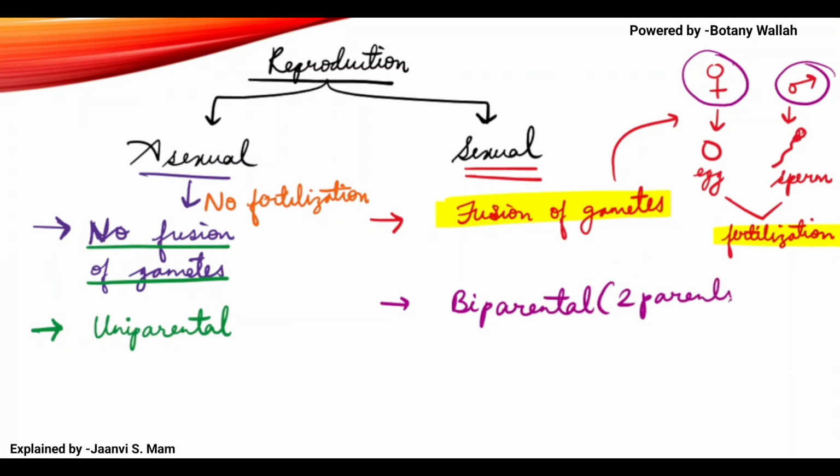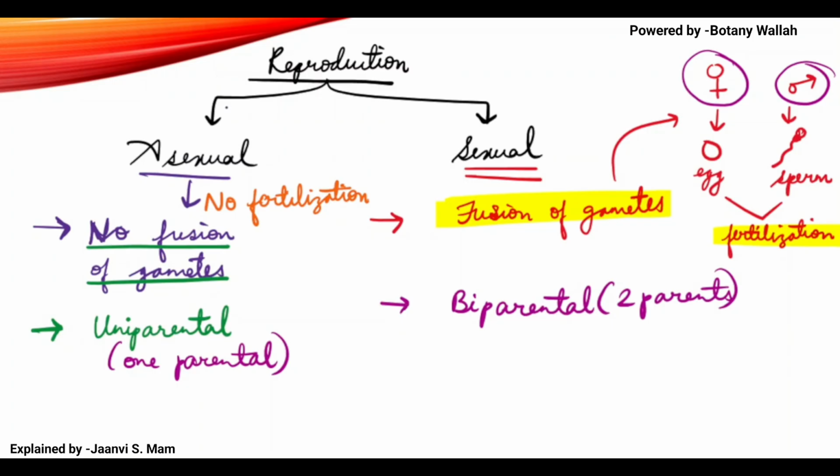Here how many parents? One parent, only one, like in the case of amoeba. In sexual reproduction you can take the example of humans, or flowering plants, angiosperms.